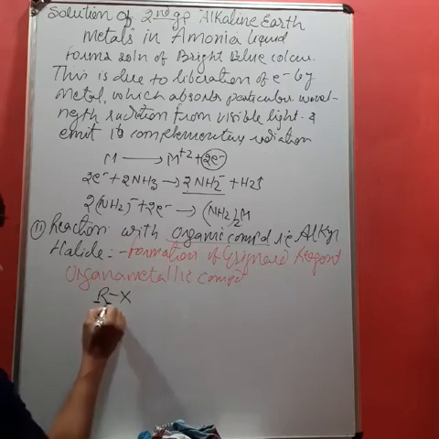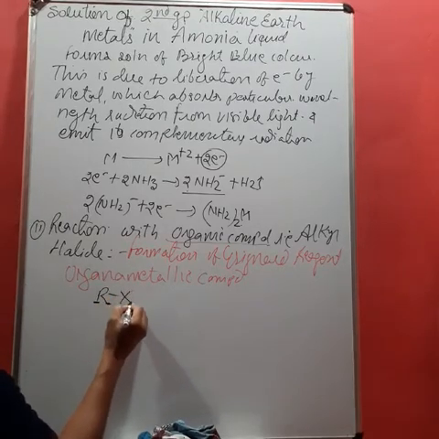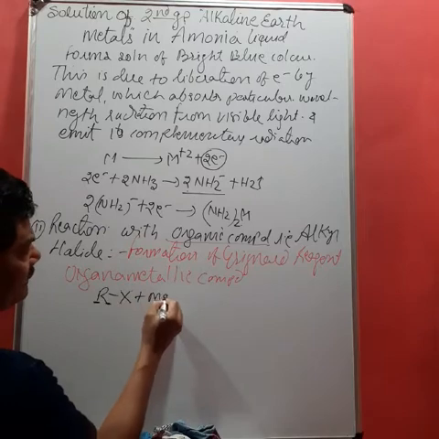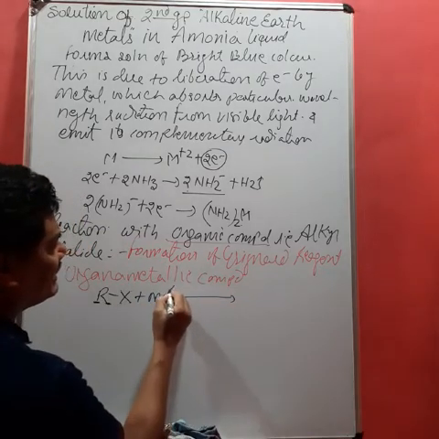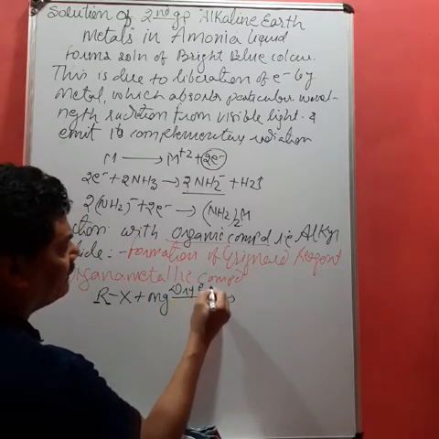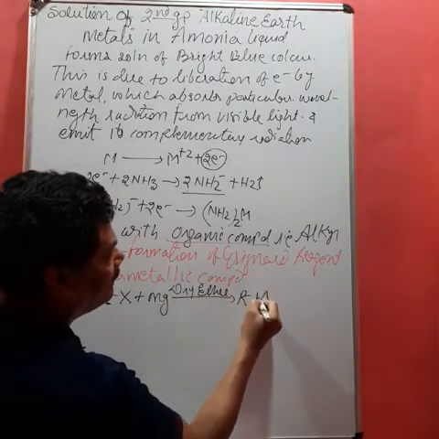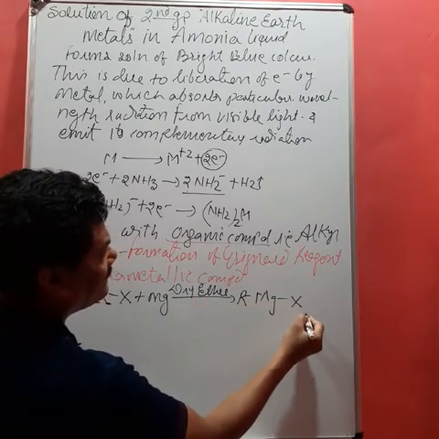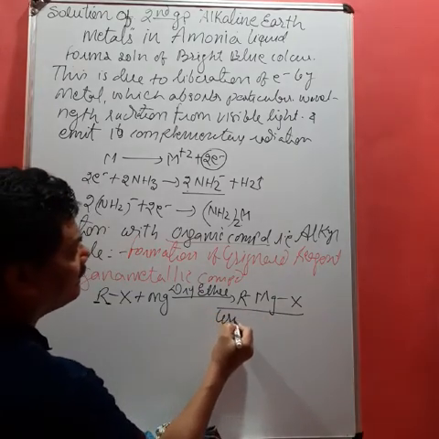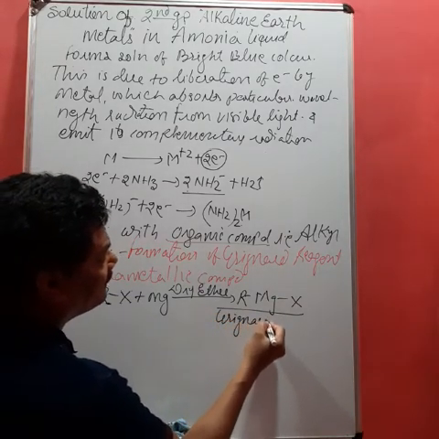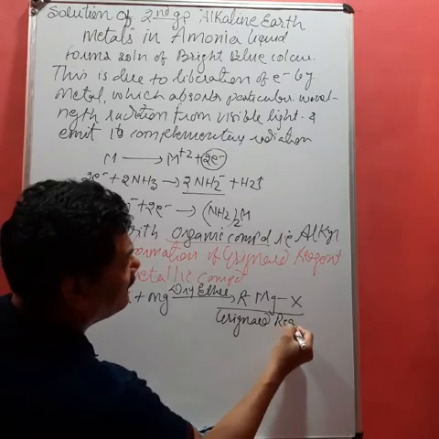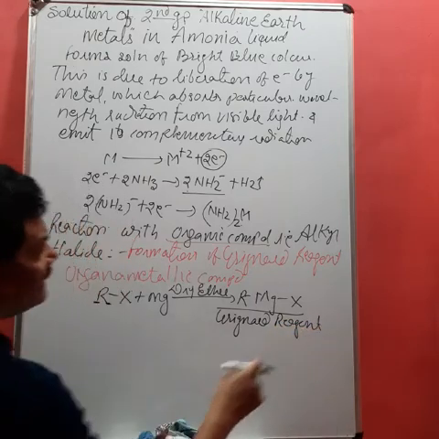This is R means alkyl, X means halogen. So that is alkyl halide reacts with magnesium in the presence of dry ether. Okay, it forms RMgX. This compound is called Grignard reagent. This compound is highly reactive, versatile compound.